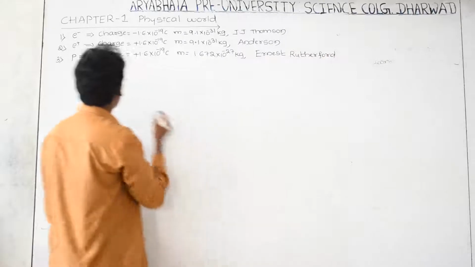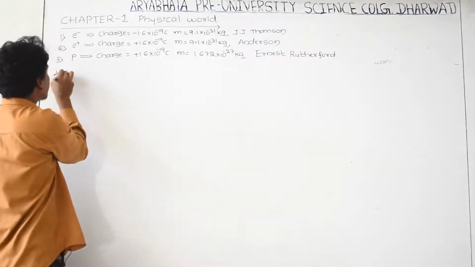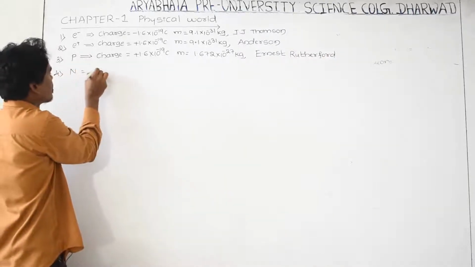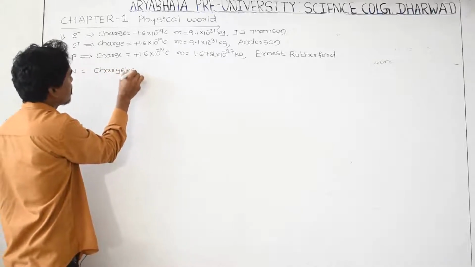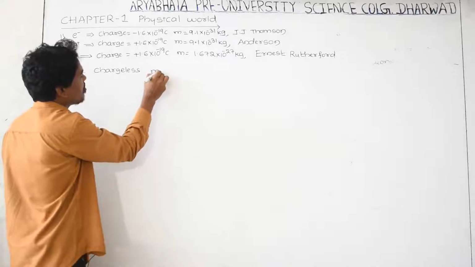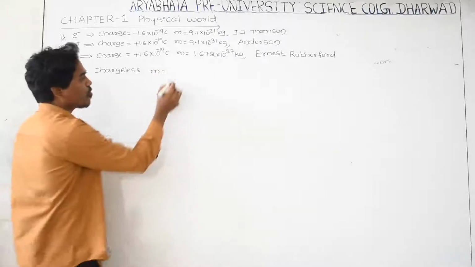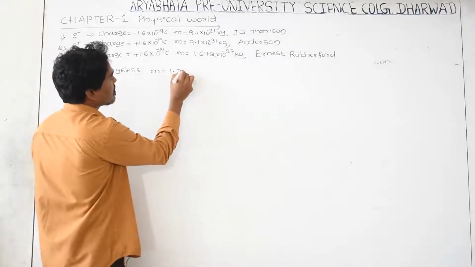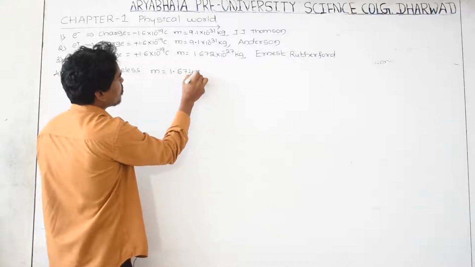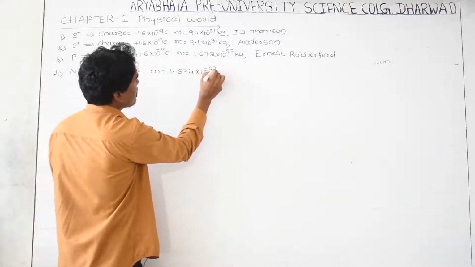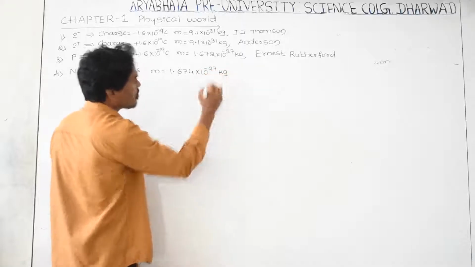And go to the next particle, the fourth one, the neutron. The neutron is chargeless; it does not have any charge, and its mass is slightly greater than that of the proton, 1.674 into 10 to the power of minus 27 kg, almost the same as the proton.